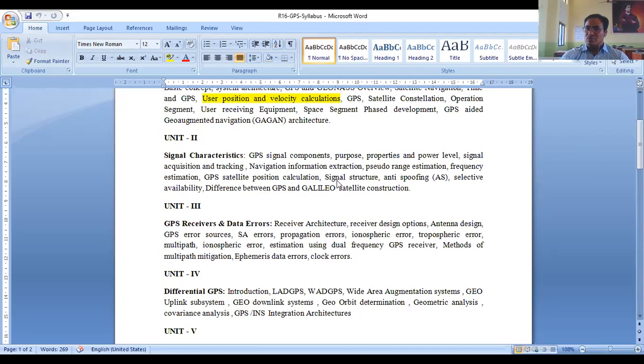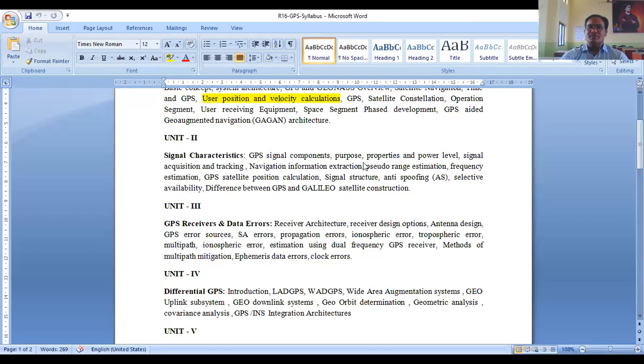Then pseudo range estimation, frequency estimation, GPS satellite position calculation, and signal structure. And we have learned the anti-spoofing technique, that is, spoofing will be done by enemy GPS receivers, so for that we have to provide an anti-spoofing technique. Then finally, selective availability.